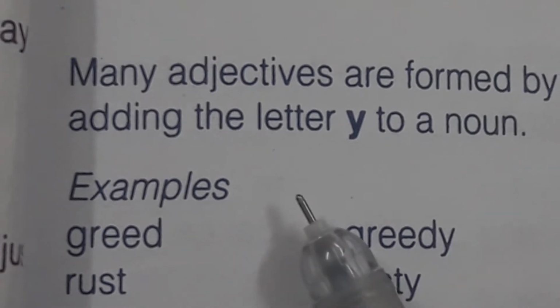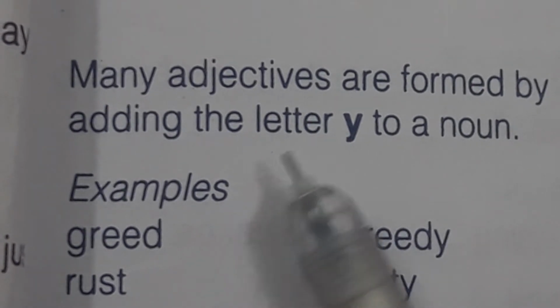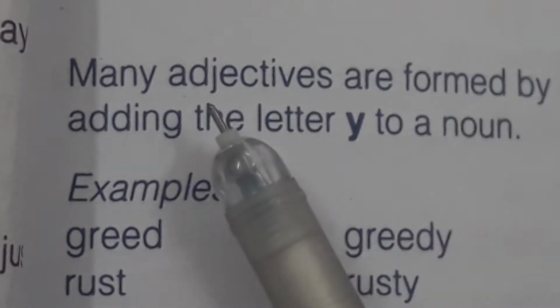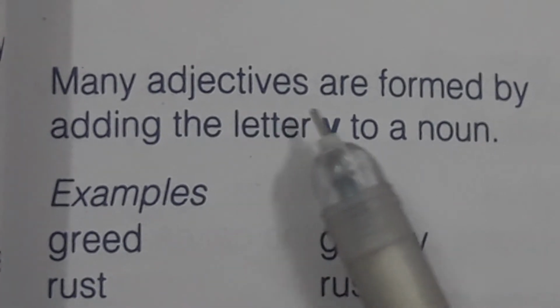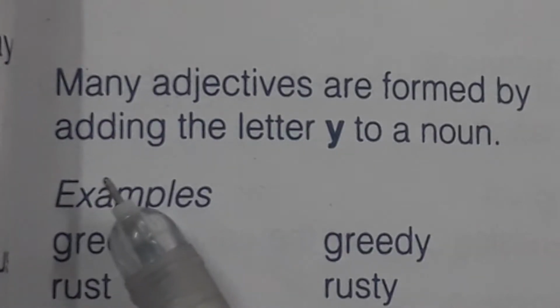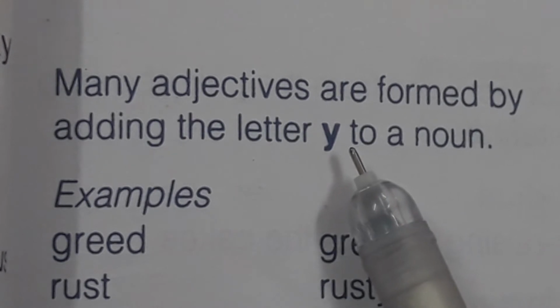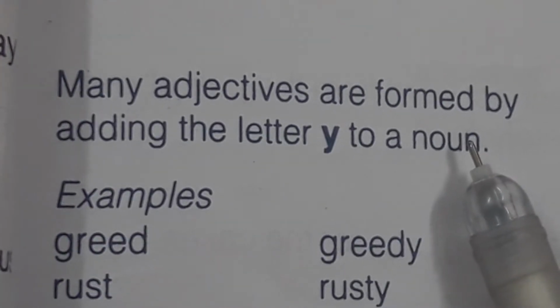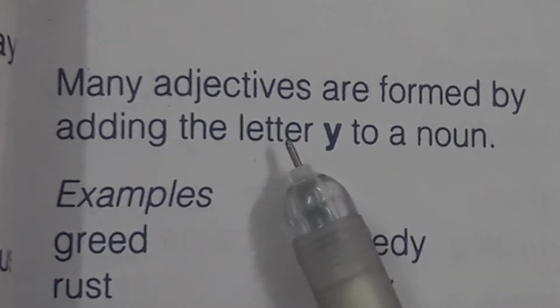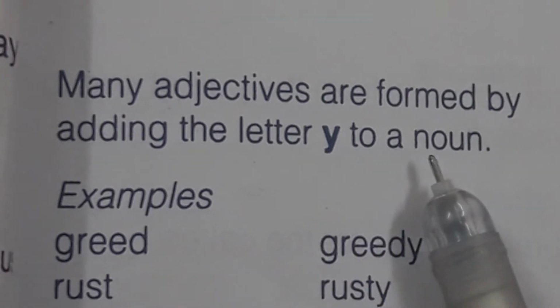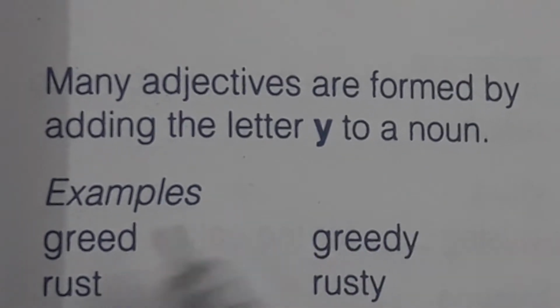Students, now let's see how adjectives are formed. Many adjectives are formed by adding the letter Y to a noun. Okay, by just adding the letter Y to a noun. Look at the examples.